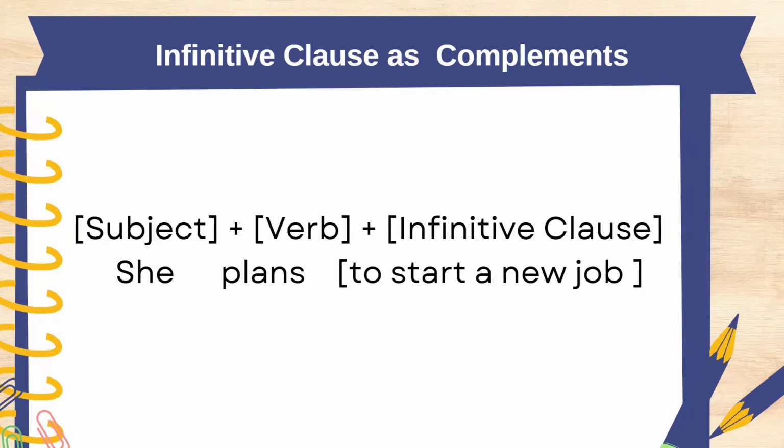So here, we need to define the subject, verb, and infinitive clause, where the subject is the person performing the action, the verb is the action being taken, and the clause provides what is being planned or needs to be done. So the subject in this sentence is she. The verb is plans. And the infinitive clause is to start a new job. So the phrase to start a new job tells us what she is planning. It completes the meaning of the verb plans. Did you get it? All right. Now, next slide, please.